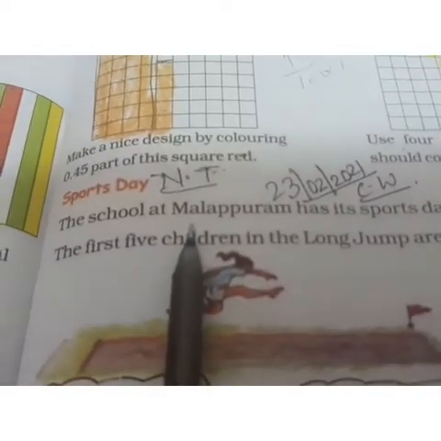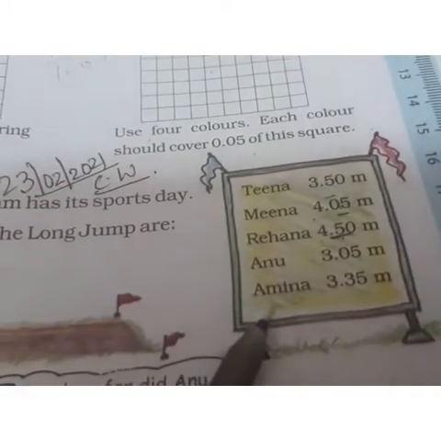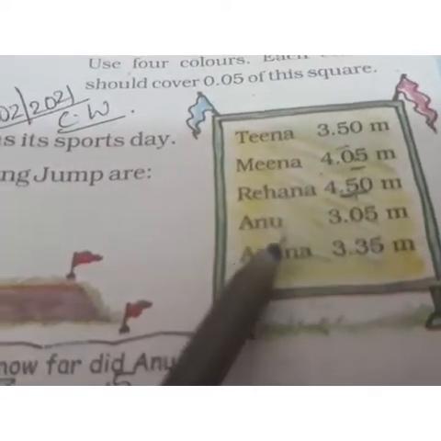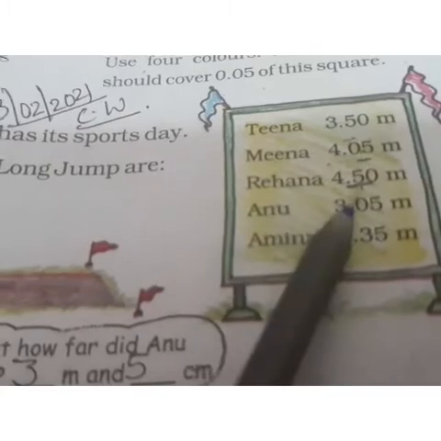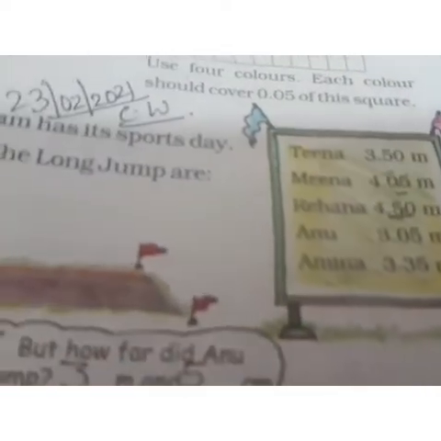Now we'll start with the sports day. We will read now here. The school at Mallapuram has its sports day. The first 5 children in the long jump are. Now here's a list of the children who had done their first 5 long jumps. We'll start with this. Amina 3.35, Anu 3.05, Rehana 4.50, Meena 4.05 and Tina 3.50 meters. So here the names of the girls are given who have done the first 5 long jumps.